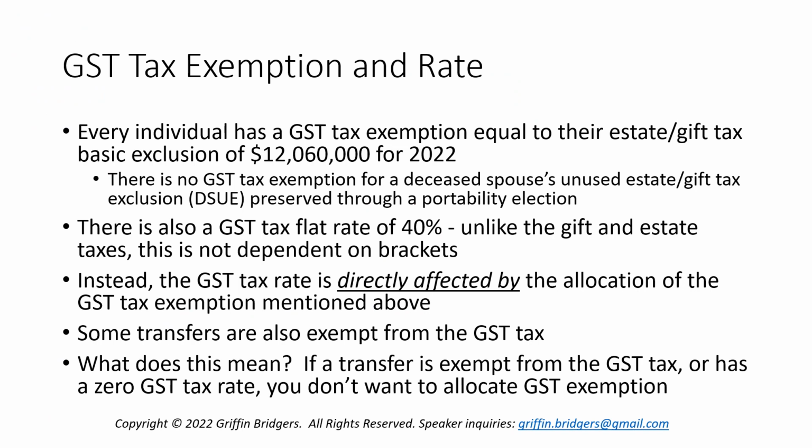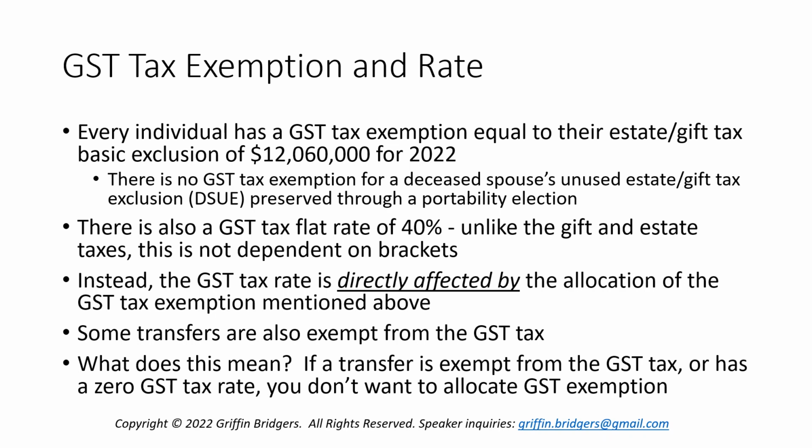Now I want to note that I've emphasized the basic exclusion here because there's no way to preserve an unused GST tax exemption for a surviving spouse from the deceased spouse. So while you can preserve a deceased spouse's unused estate and gift tax exclusion, the DSUE, through a portability election, that election does not apply to the unused GST tax exemption.